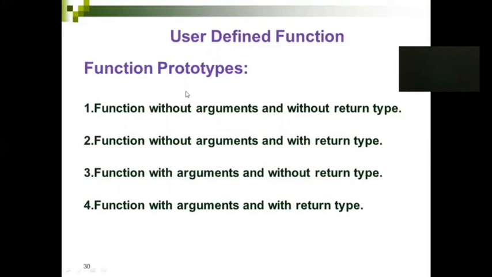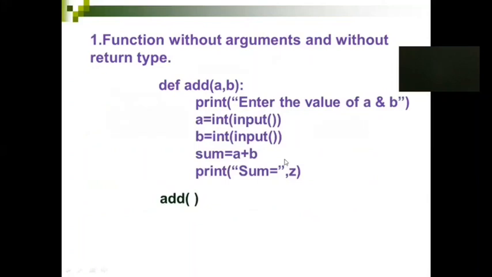So function prototypes will be categorized into 4. Like you can write the function without argument and without return type, similar to the other programming languages. You can write the function without argument and with return type, with argument and without return type, and with argument and with return type. So this is the way you can write the function. We will be seeing one example for each.